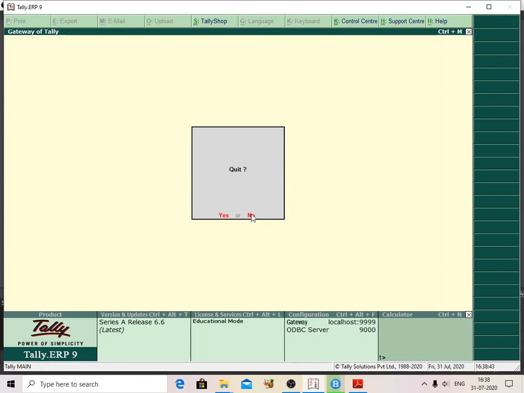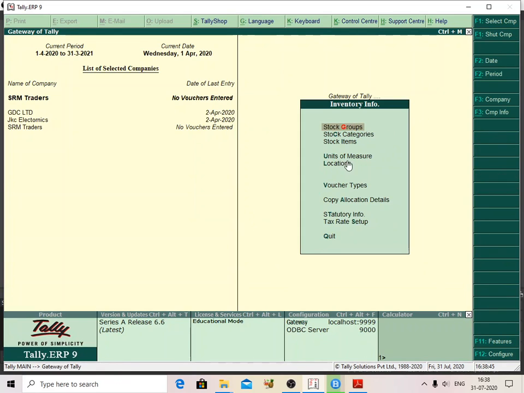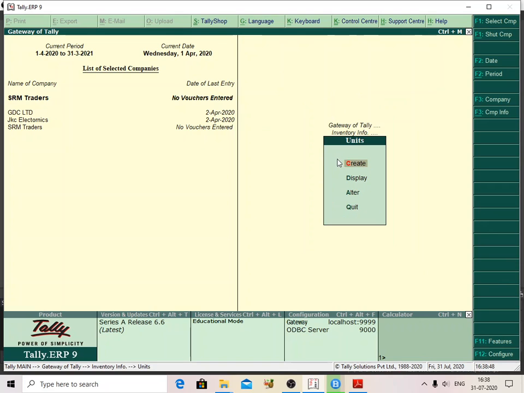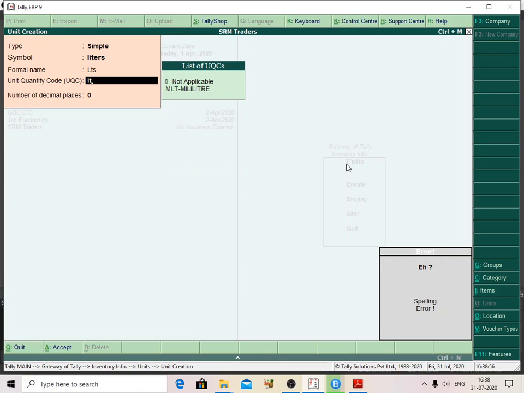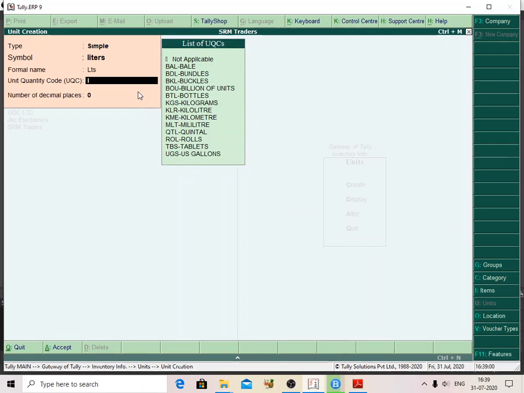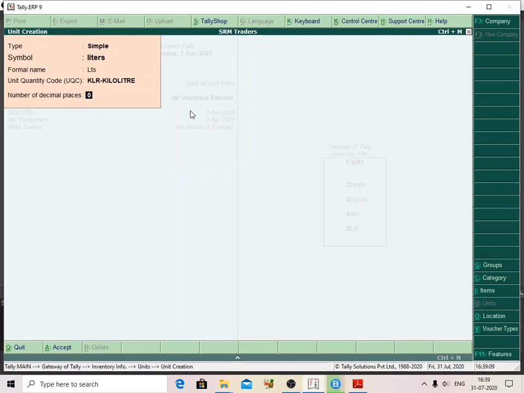Go to Gateway of Tally, Inventory Info, Unit of Measure, Create, liters. I am going to create it as liters.